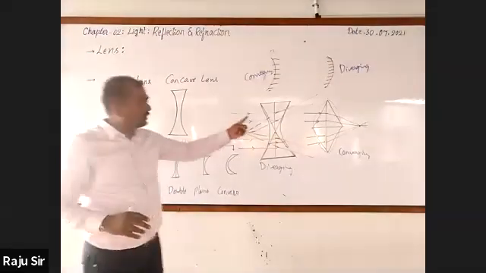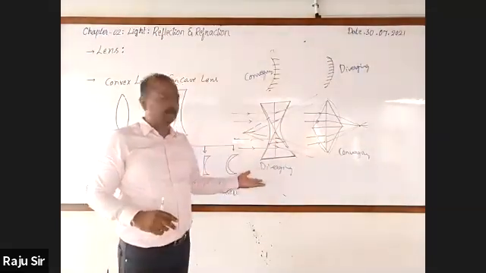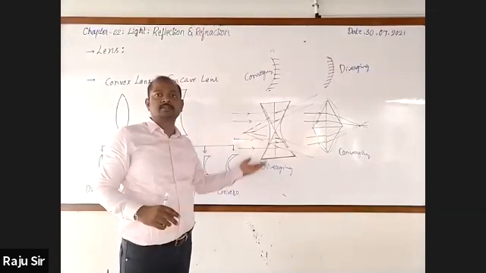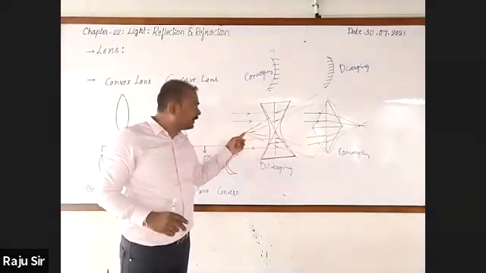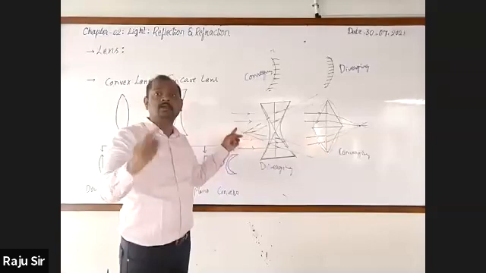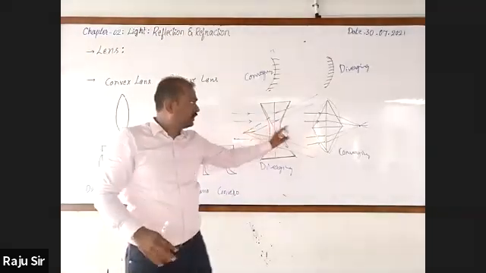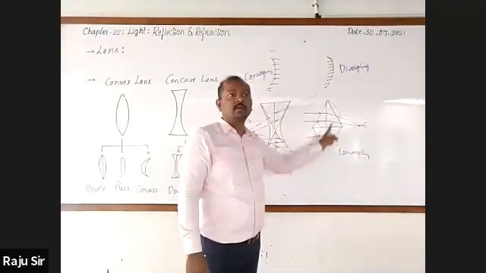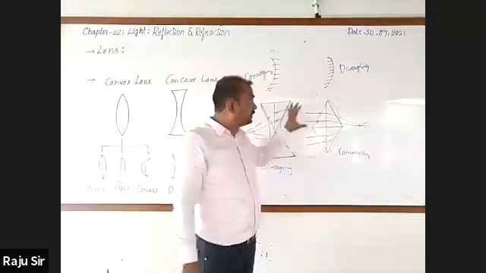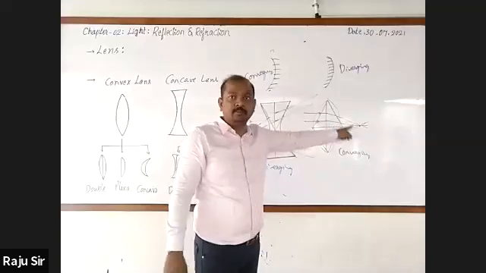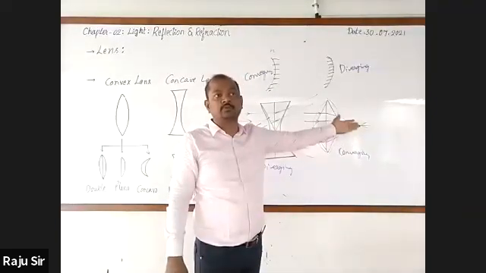A concave lens is called a diverging lens because the rays of light appear to meet at a point after the refraction through the lens. A convex lens is called a converging lens because the rays of light actually meet at a point after the refraction through the lens.